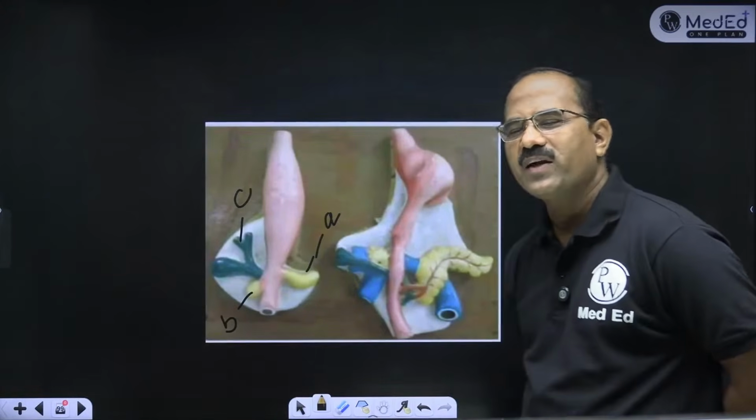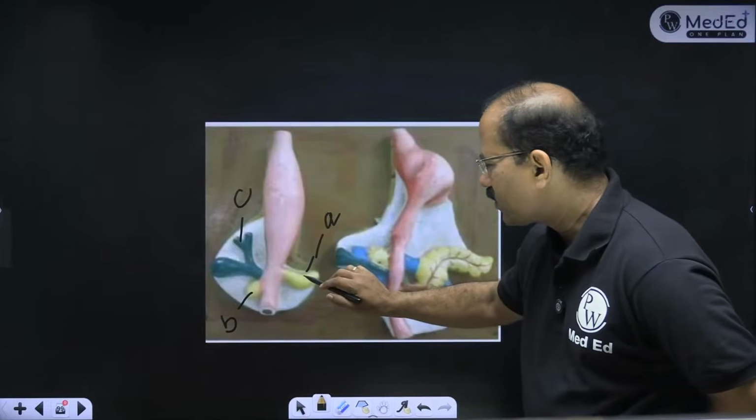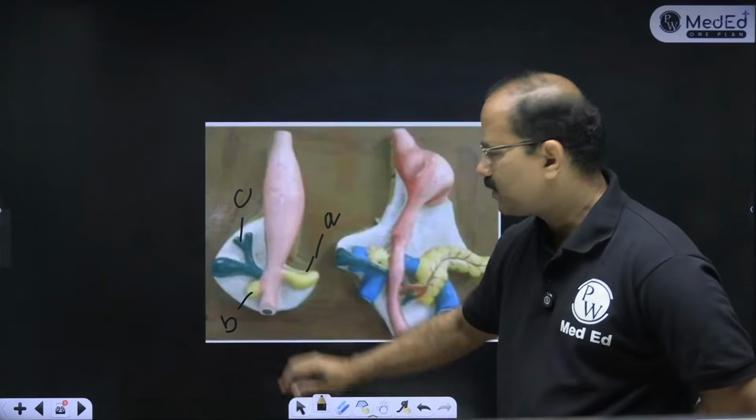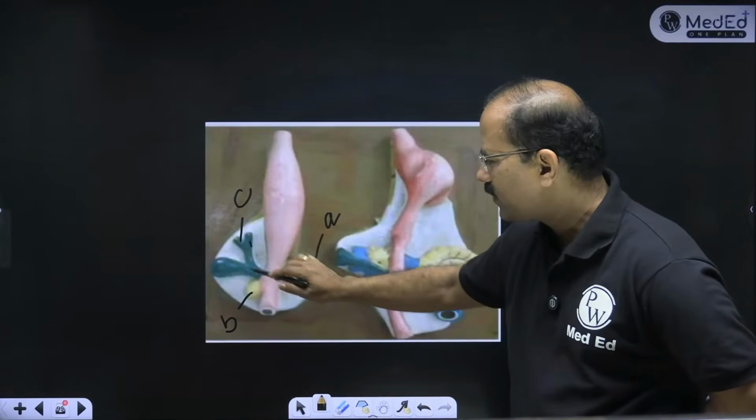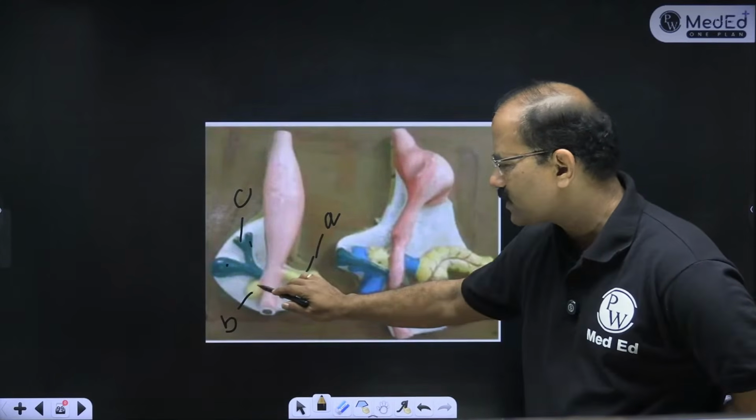That is the dorsal and ventral pancreatic bud. This is the dorsal pancreatic bud. That's the ventral pancreatic bud. This is the hepatic diverticulum. This is the cystic diverticulum. Hepatic diverticulum, cystic diverticulum. That's a dorsal and that's a ventral bud.